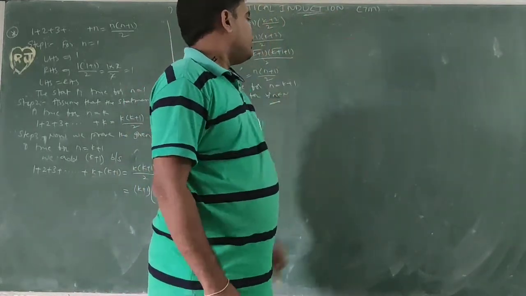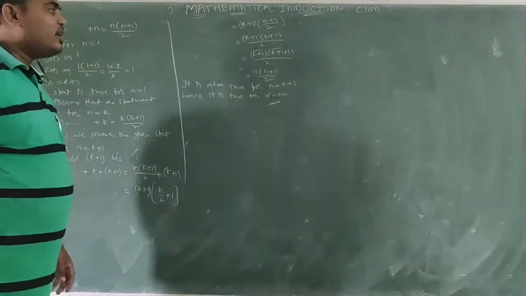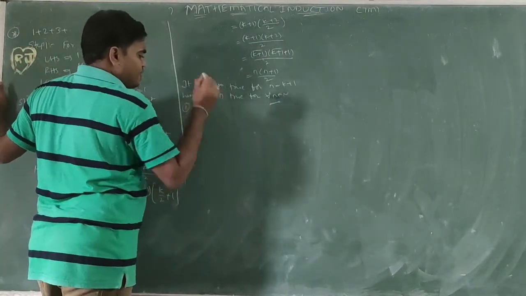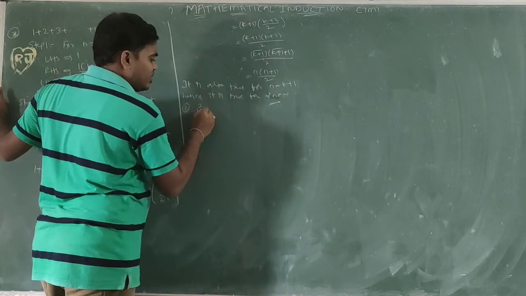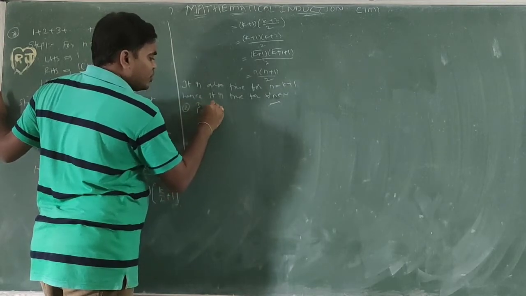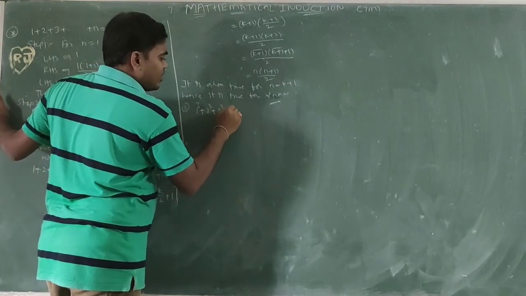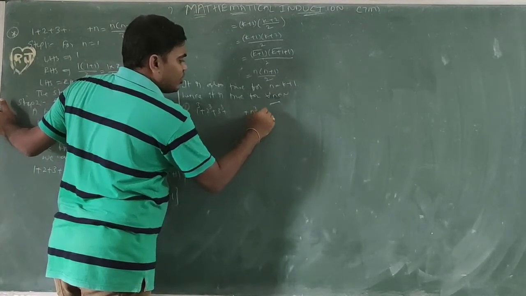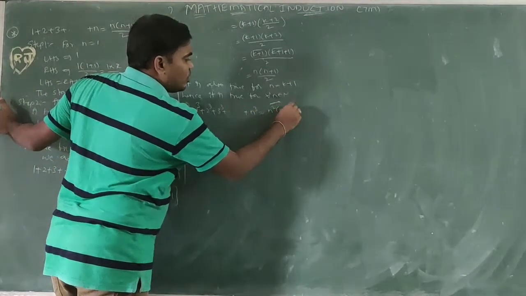Okay, now coming to the next question: 1 cube plus 2 cube plus 3 cube plus up to so on n cube equals n square of n plus 1 whole square by 4.